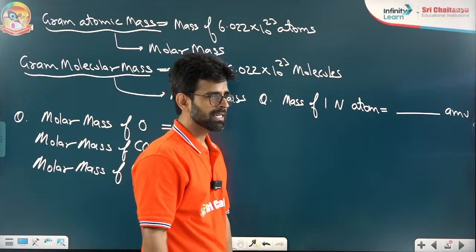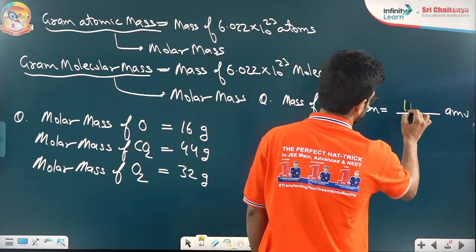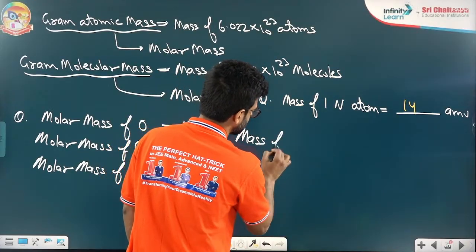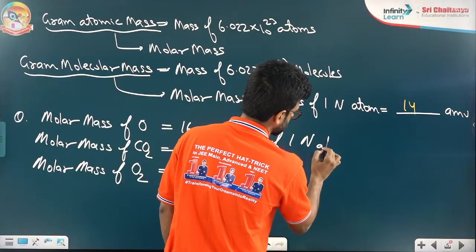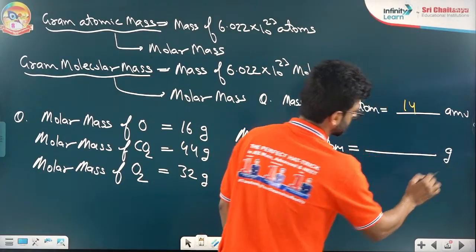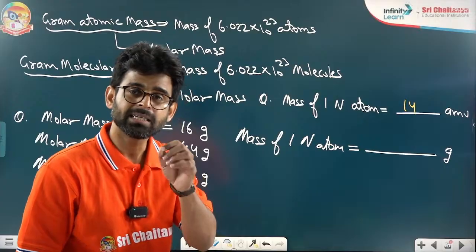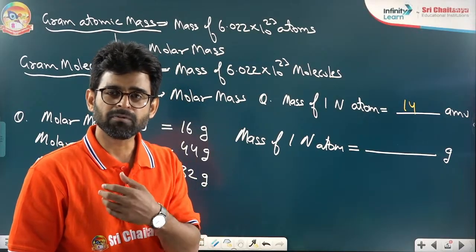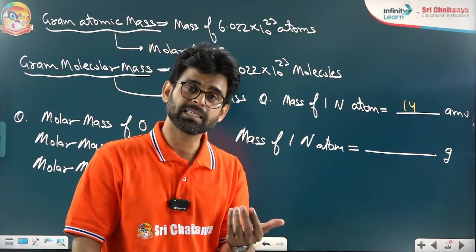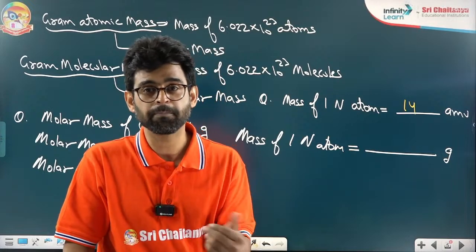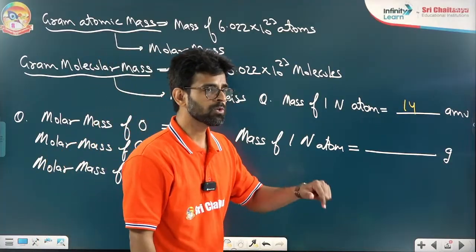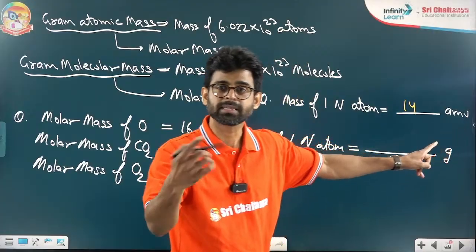AMU. Very good, right? It's 14 AMU. If I ask you now, see carefully, if I am asking the mass of one nitrogen atom, but I'm saying tell me the mass in grams. The thing is the same. My weight is 70 kg. If someone asks, sir, tell me your weight in grams, I will say 70,000 gram. So mass is not changing. Values will change if you change the units. What to do here? Just convert AMU into what? Gram. Easy.